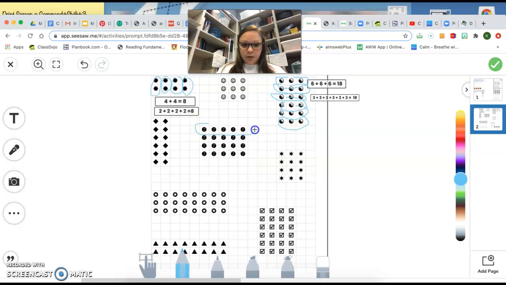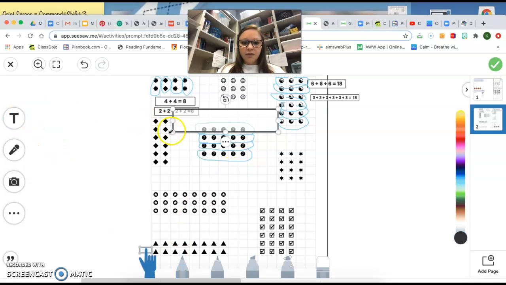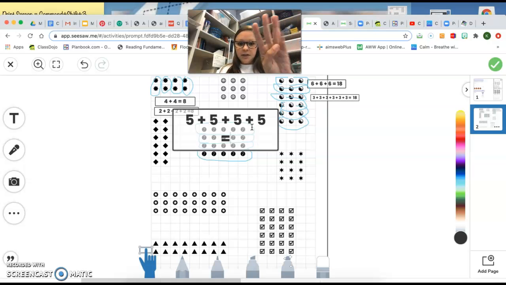We have one row, and that has 1, 2, 3, 4, 5. Another row of 5. Another row of 5. And another row of 5. So this time I have 4 rows of 5. So I'm going to say 5 plus the second row of 5 plus the third row of 5 plus the fourth row of 5. And I can count by 5s. 5, 10, 15, 20. There are 4 rows of 5.